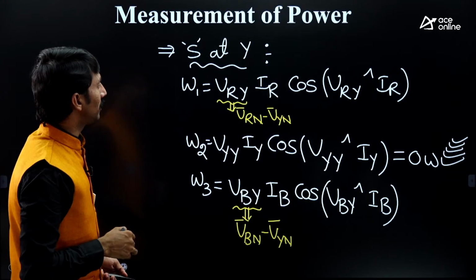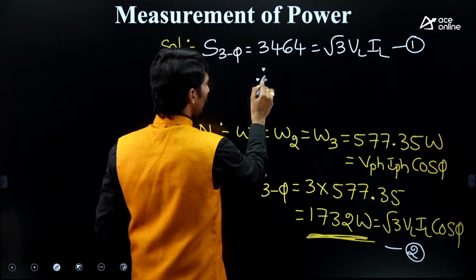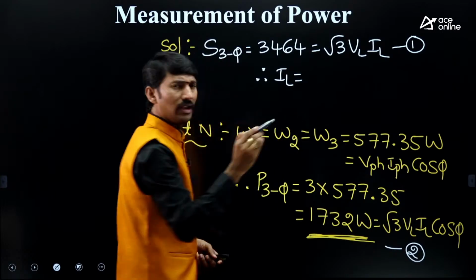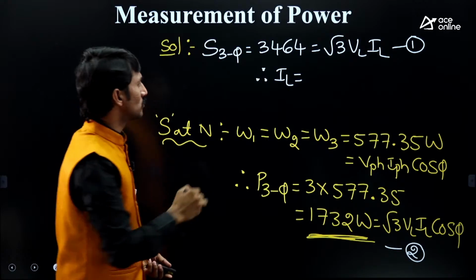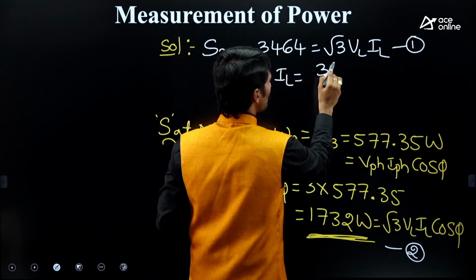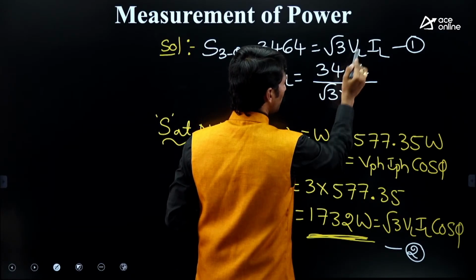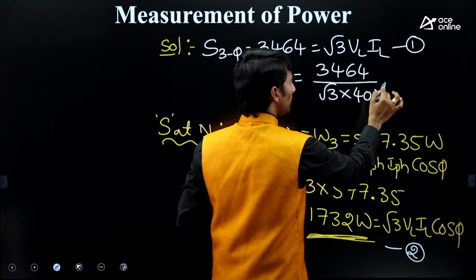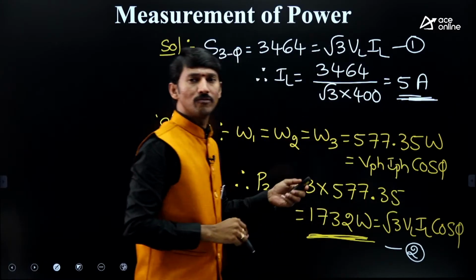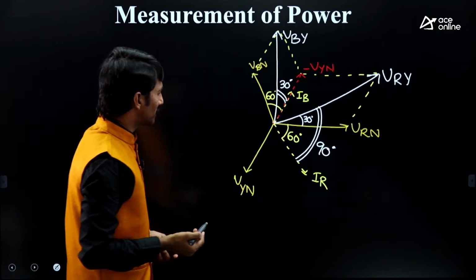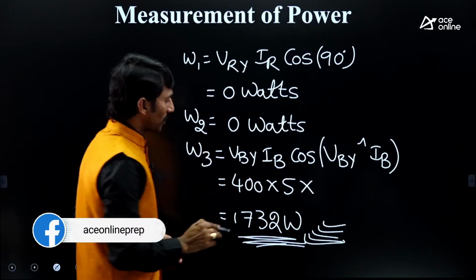So be clear, from the starting step you can get it. From this, IL is equal to the line current or phase current, both are the same, because it is a star connection with neutral wire. So IL is equal to 3464 by root 3 times VL, which is 400. If you simplify this, you will get 5 amperes. So straight away, we can substitute over here 400 into 5, cos of.